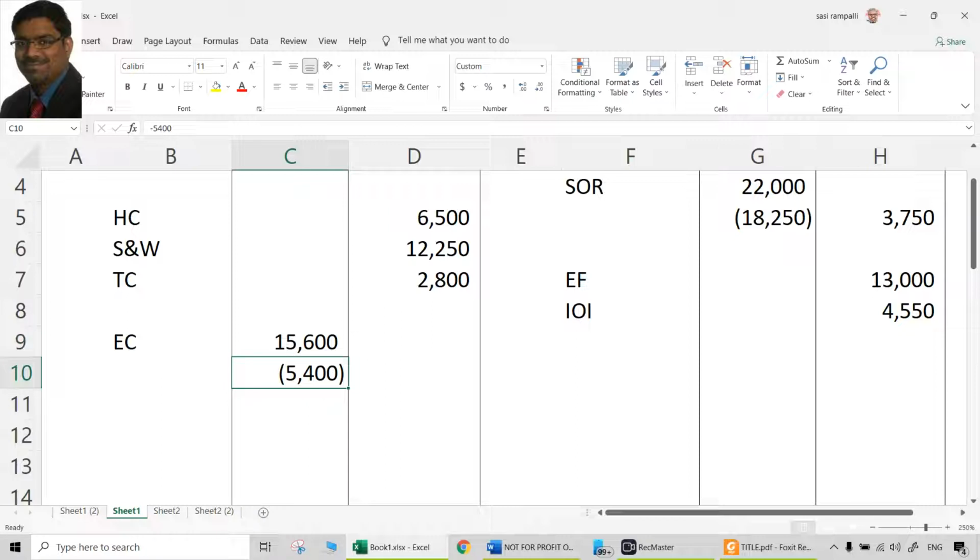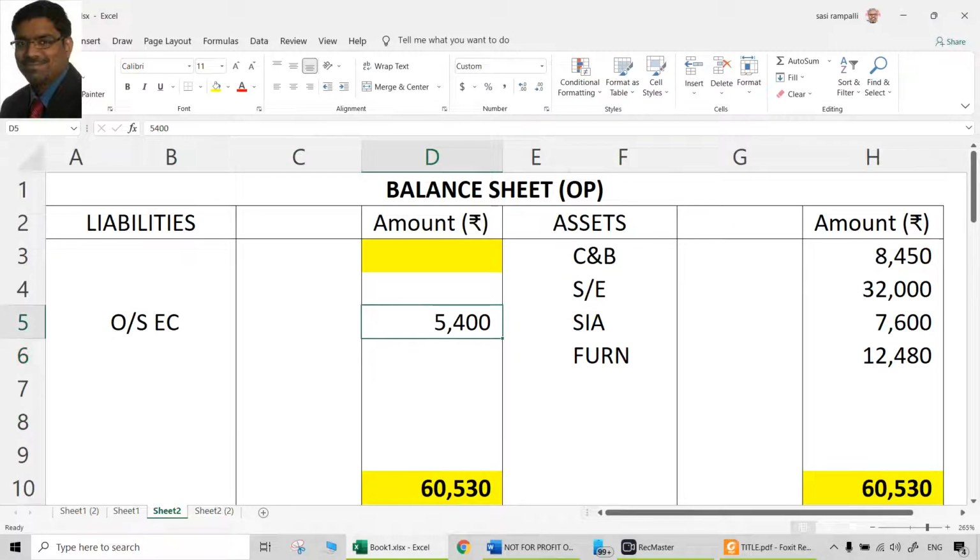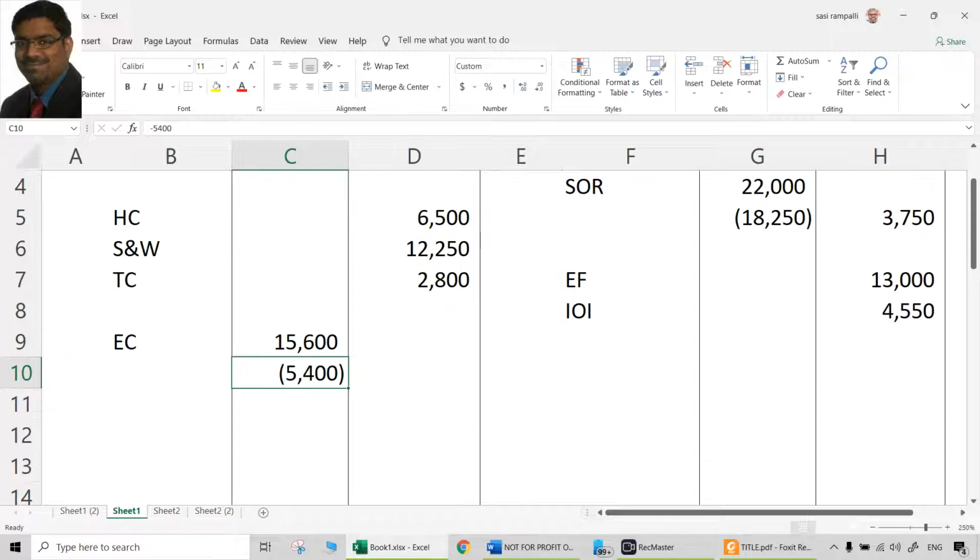Or simply debit credit wise, if you want to think, 5,400 liability side is guaranteed opening balance sheet. That is very clear. Liability side of opening balance sheet means a debit treatment. Once that is a debit treatment, we need to do a credit treatment. How can you give a credit treatment to a debit thing? By deducting from it.